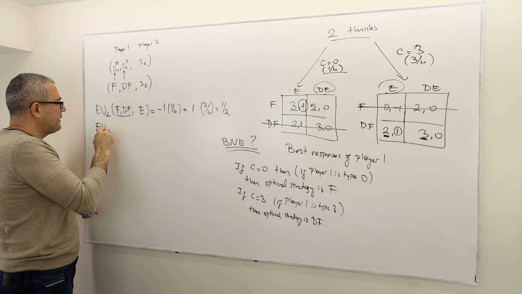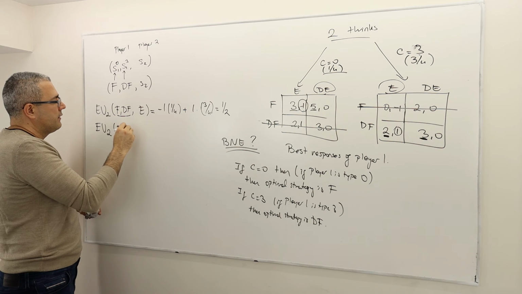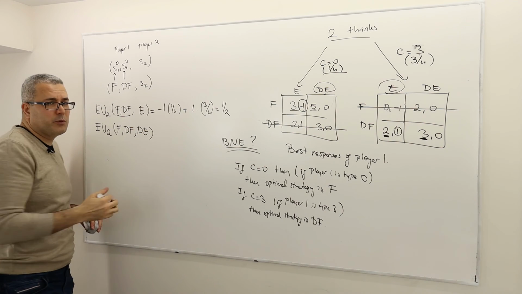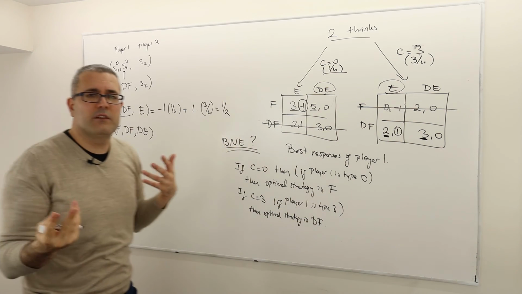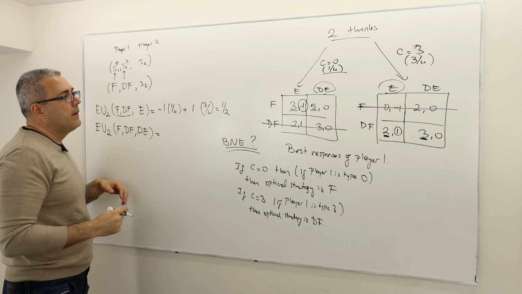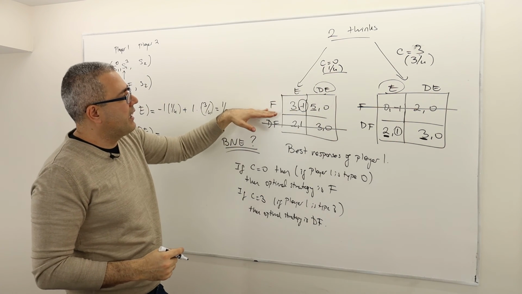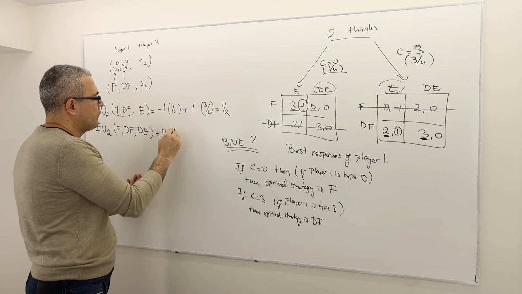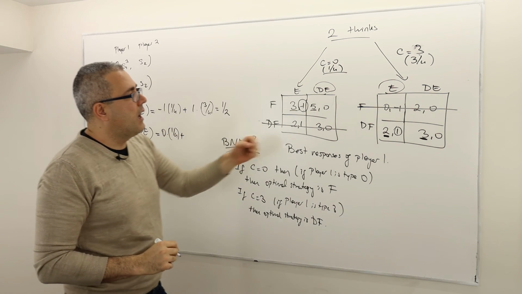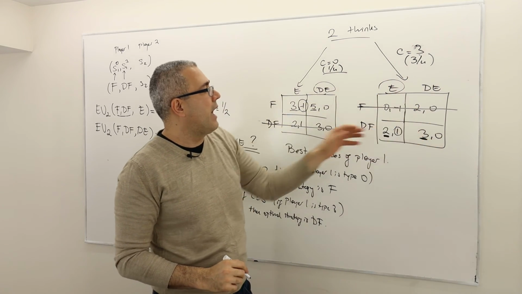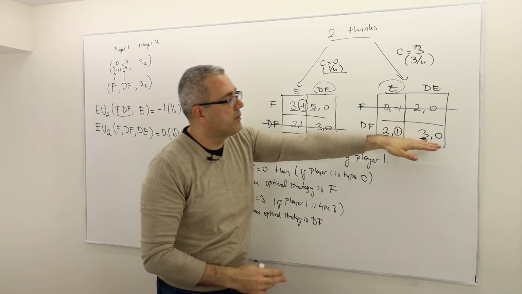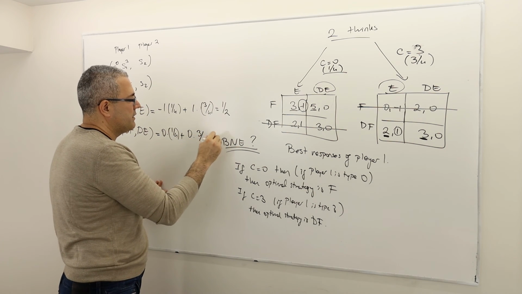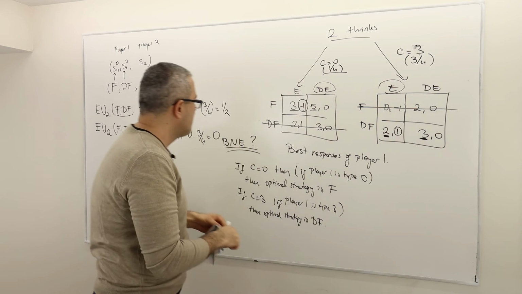What about expected utility, given that these are the strategies of player 1 and player 2 plays don't enter? Player 2 has only 2 strategies, enter, don't enter. Which one is optimal? Well, if he plays don't enter in this game, because player 1 is playing fight, he's going to get 0 payoff. So 0 times 1/4 probability plus, if he plays don't enter, and in this game we know that player 1 is going to be playing don't fight, he's going to get 0. So 0 times 3/4, so it's 0. Very good, that's it.